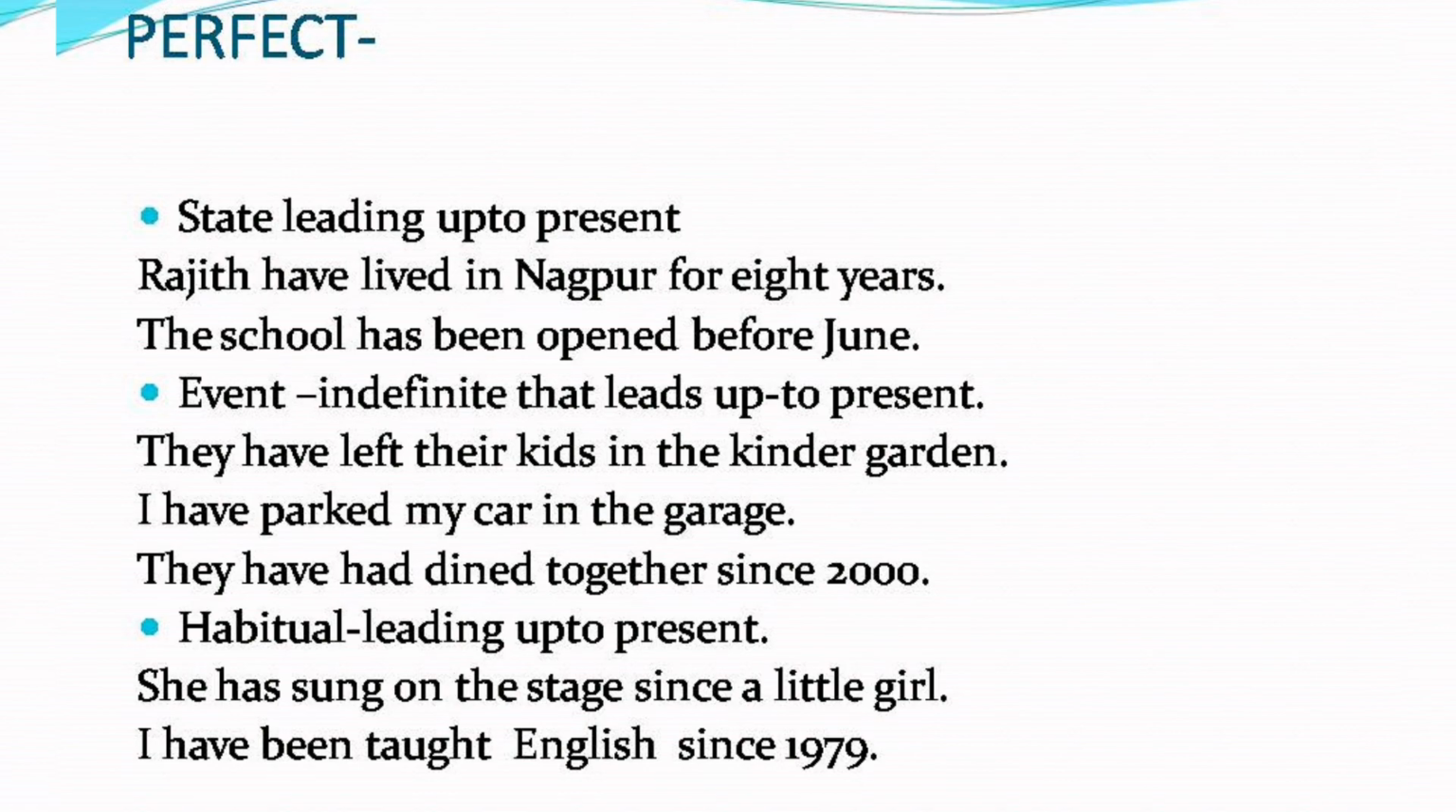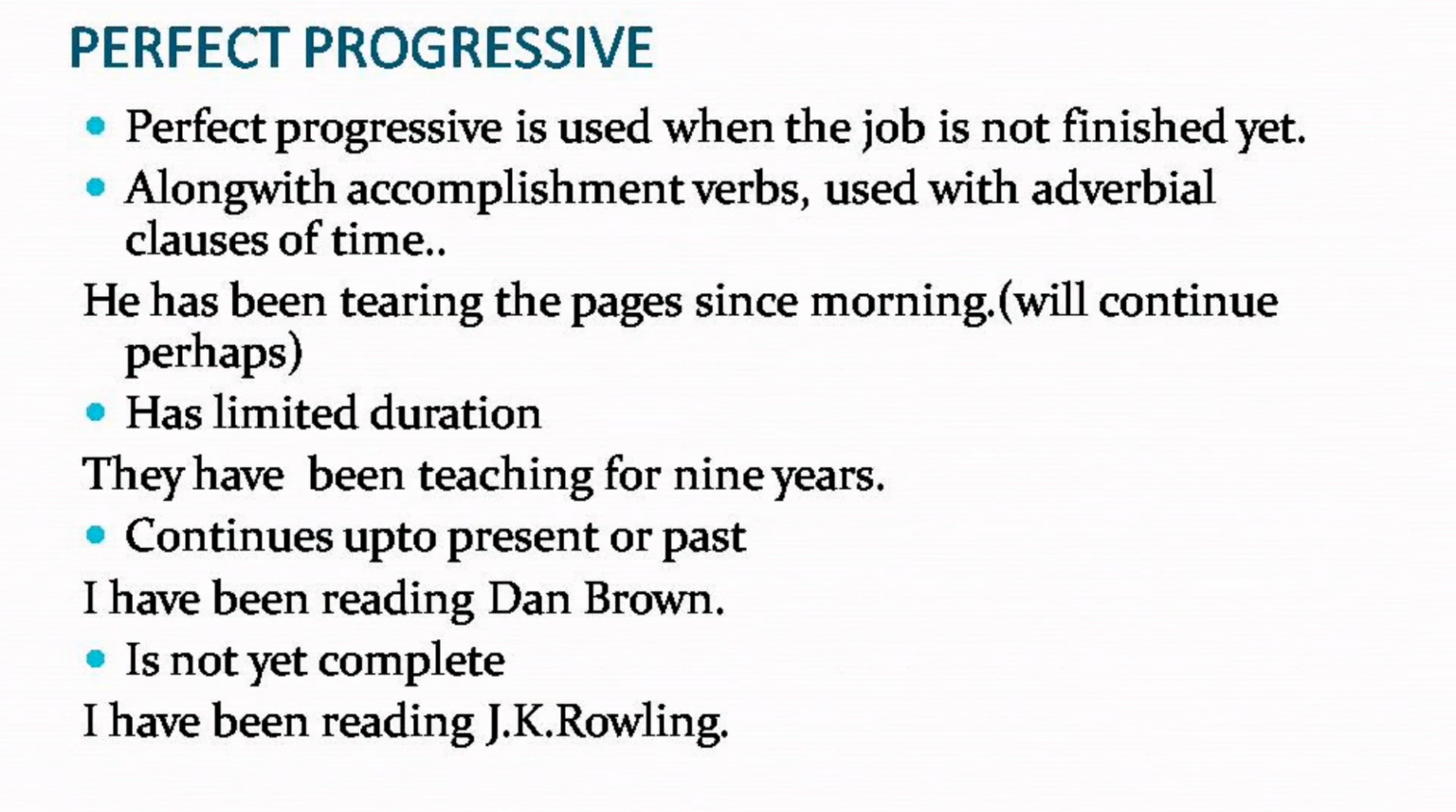Now we are coming to the last usage, perfect and progressive usage. Perfect progressive is used when the job is not finished yet, along with accomplishment verbs, used with adverbial clauses of time mostly. He has been cheering the pages since morning. It means the action is still going on and will continue perhaps. Then it can have a limited duration. When it is having a limited duration of time, for example, they have been teaching for 9 years. That is what they have told. The duration is limited there.